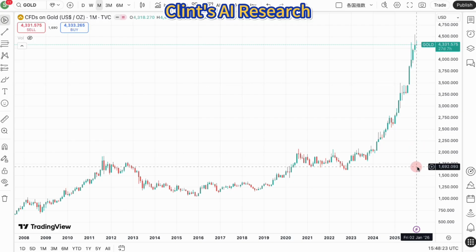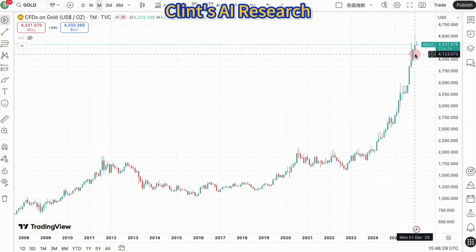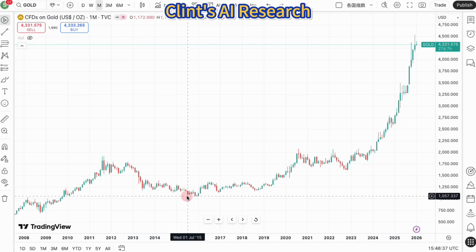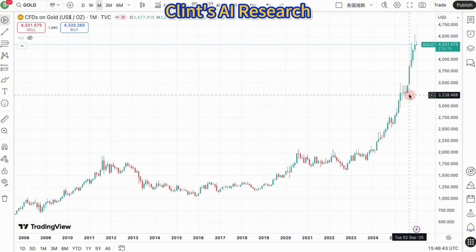By 2025, gold surpassed U.S. Treasuries as a percentage of global reserves for the first time since 1996. 3. Investor insights. The floor has moved. In 2015, $1,000 was the floor. Experts now suggest that the structural demand from central banks has moved the new floor to roughly $3,000 to $3,500.